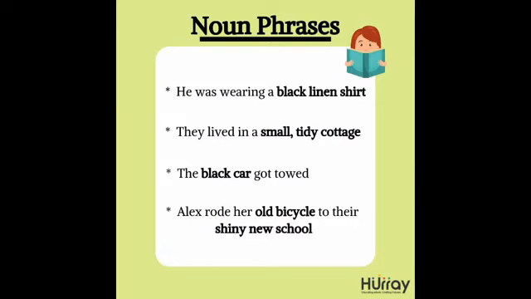In the last one, Alex rode her old bicycle to their shiny new school. In this sentence, there are two noun phrases. The first one, her old bicycle, and the second one, shiny new school.